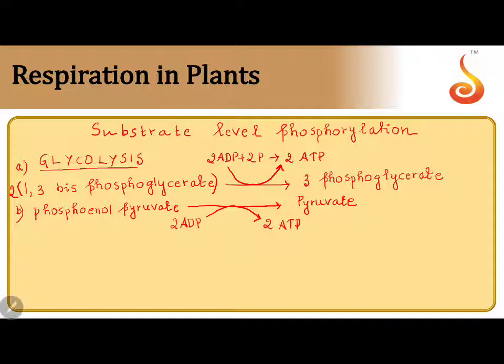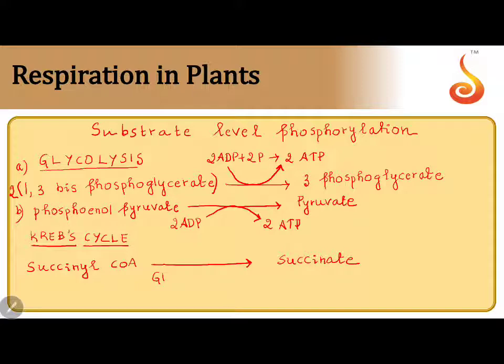And then in Krebs cycle, when succinyl coenzyme A is converted into succinate, here also I see a substrate level phosphorylation where GDP is converted to GTP.